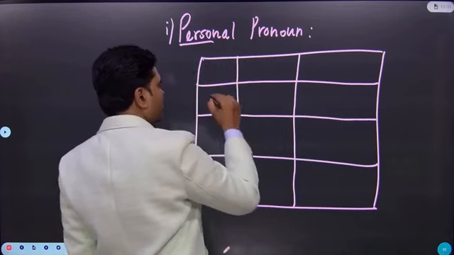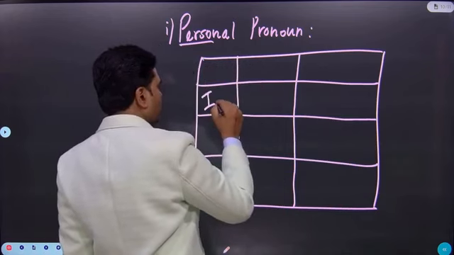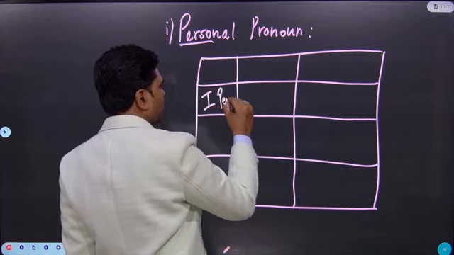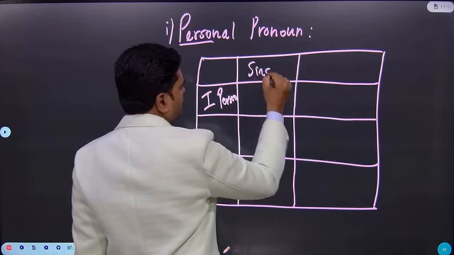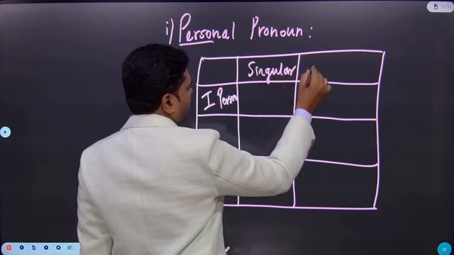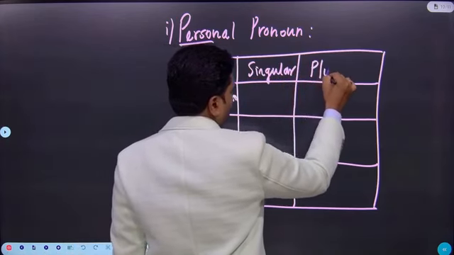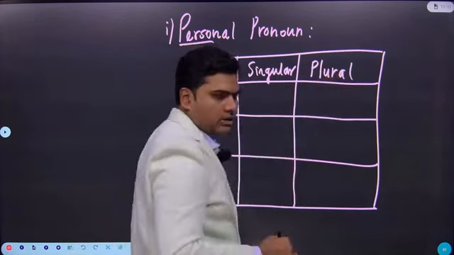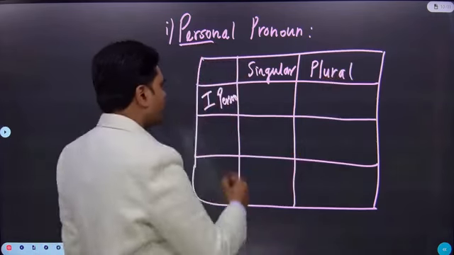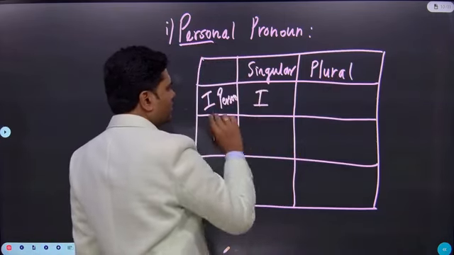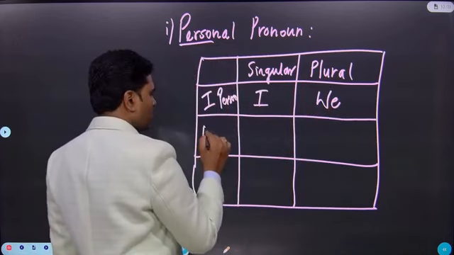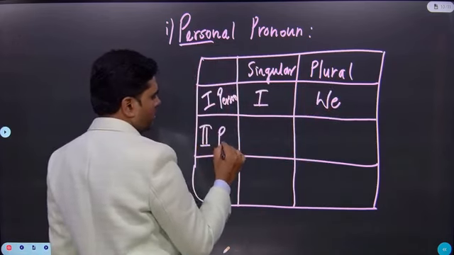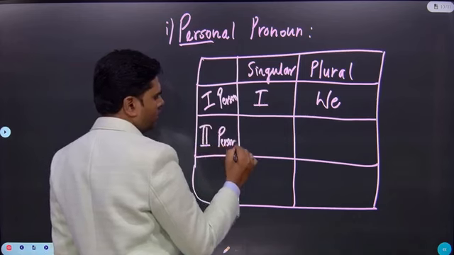Okay, if I write here one word, then you will start saying first person singular. You know what it is? First person singular, I. First person plural, we. These are the pronouns.